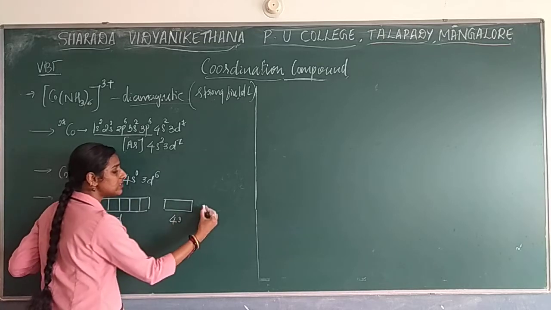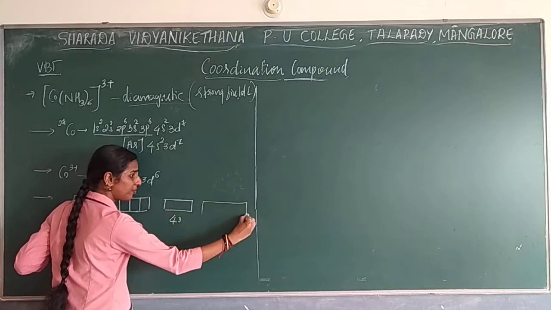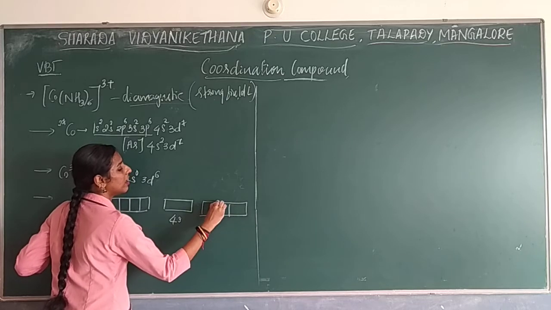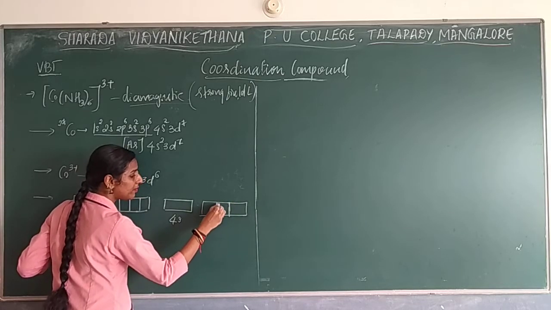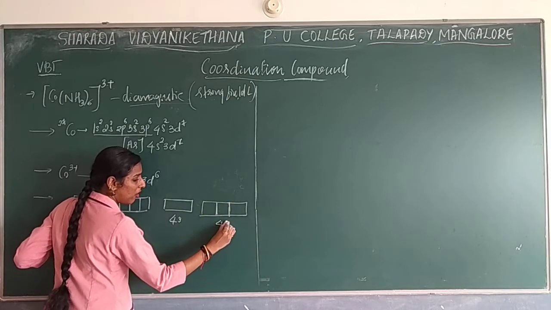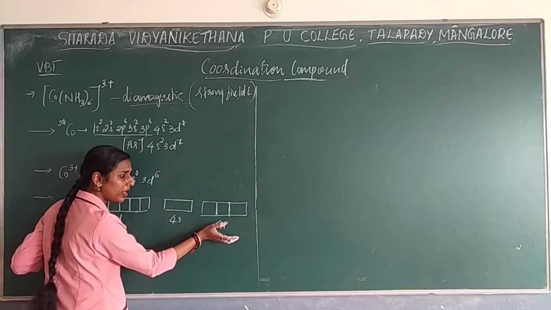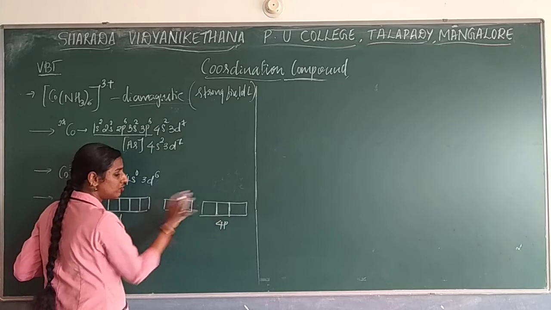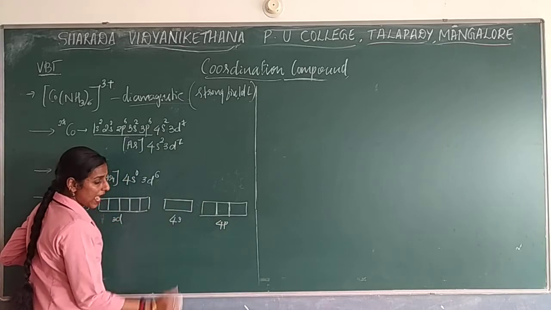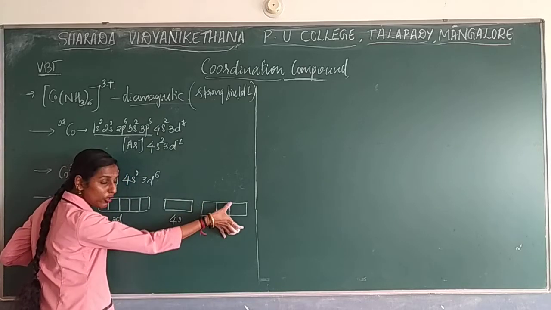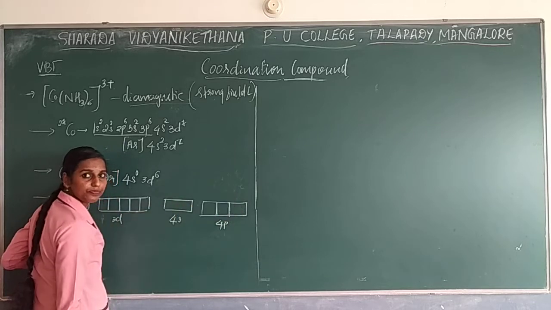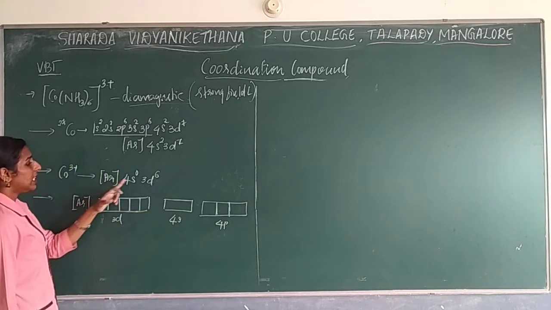4s. After this, which electron orbital will come? That is 4p. You write and keep. Okay. Why not take this 4p, you will understand in the next step. Or if you are not sure whether to take this 4p or not, no need to worry. You take only this much, still 4s. And in the next step, if you are writing this 4p, here also you copy the same. Okay. So now fill the electrons.